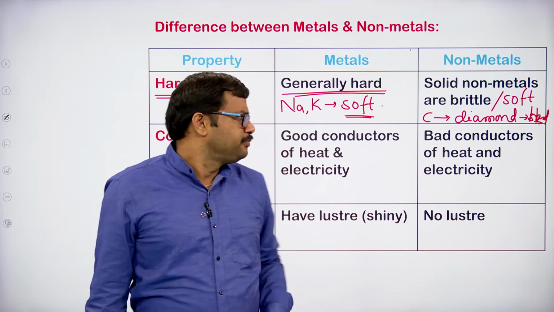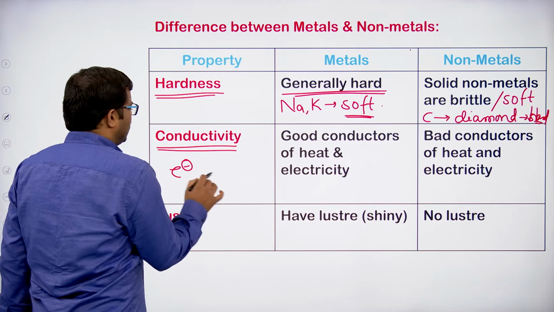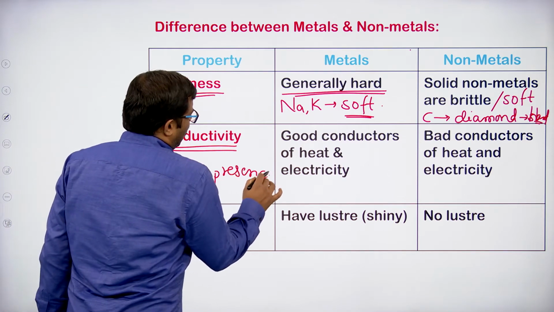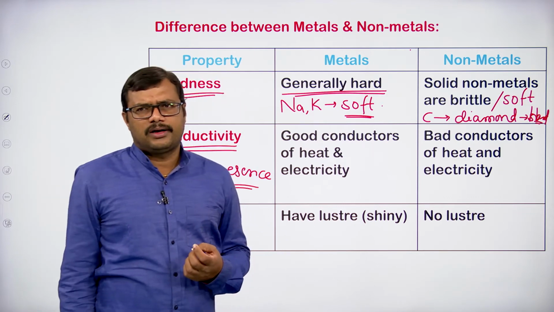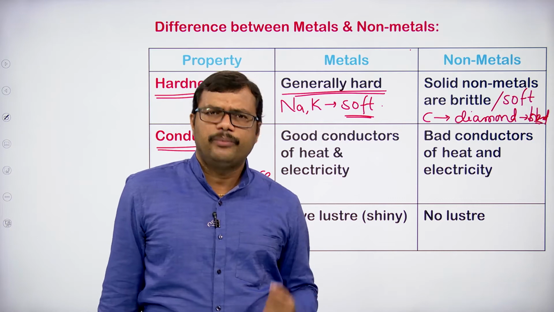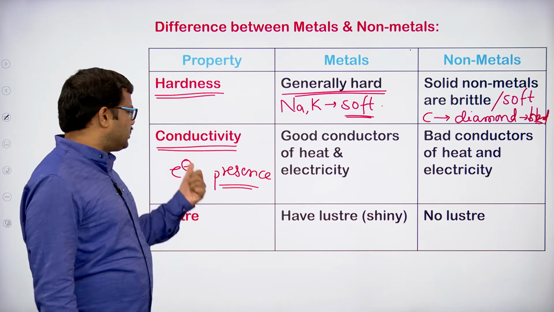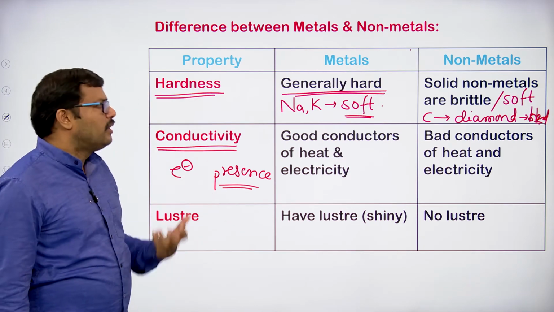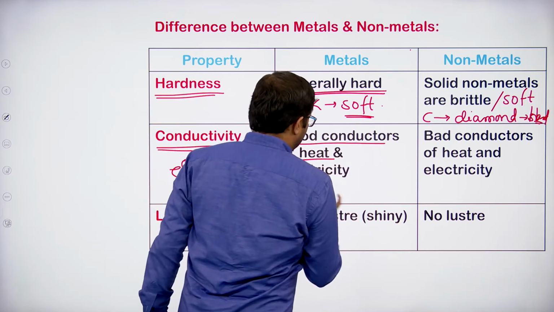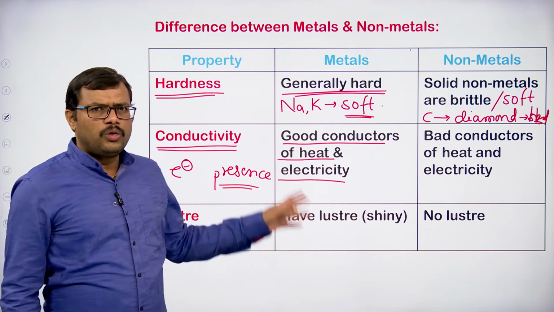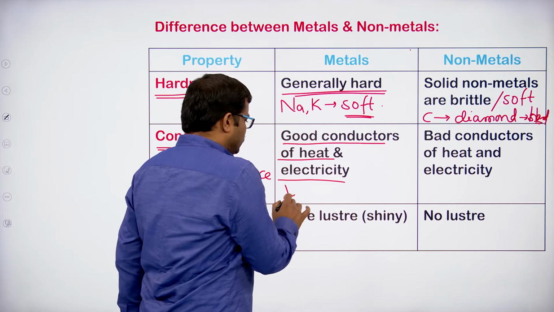Okay, right. Coming to the conductivity. Conductivity is mainly because of the presence of electrons. Whenever we have free electrons, conduction of heat and electricity is possible. So conduction of heat and electricity is possible because of the presence of electrons, right. When you observe the metals, metals are generally good conductors of heat and electricity, but of course we also come across some exceptions in this case.